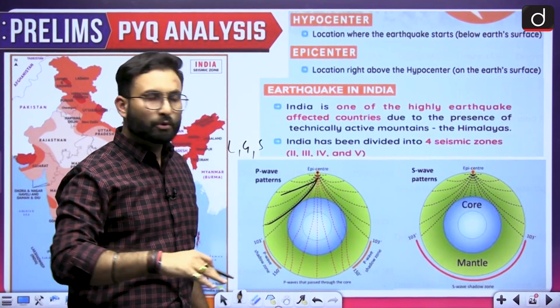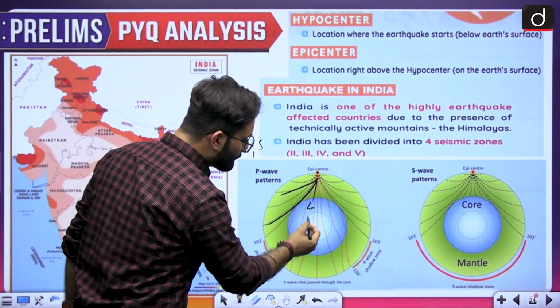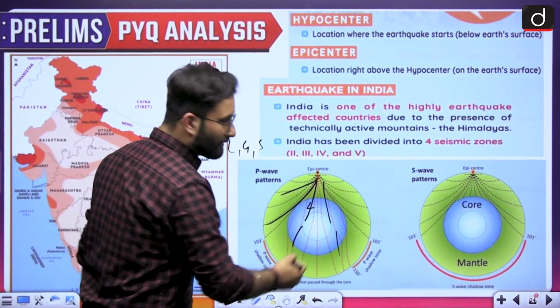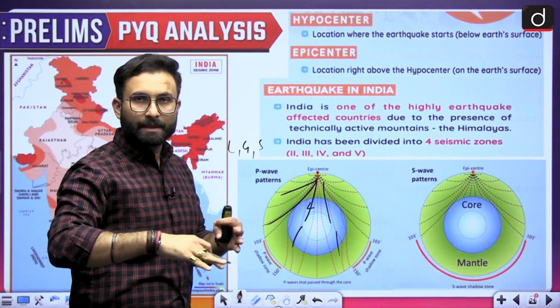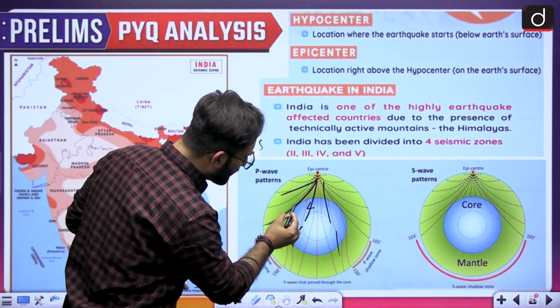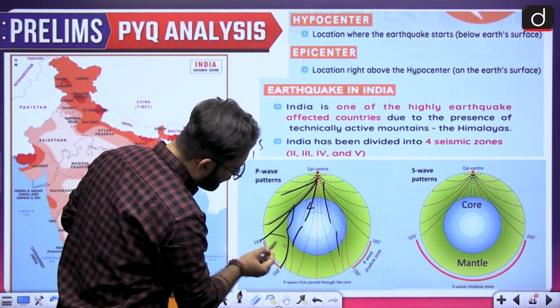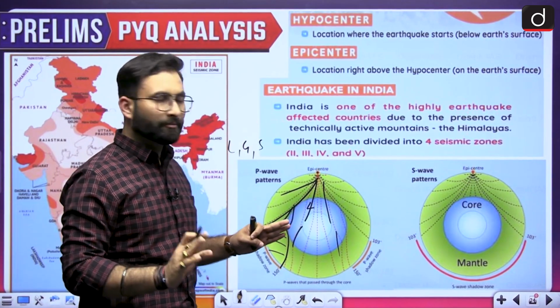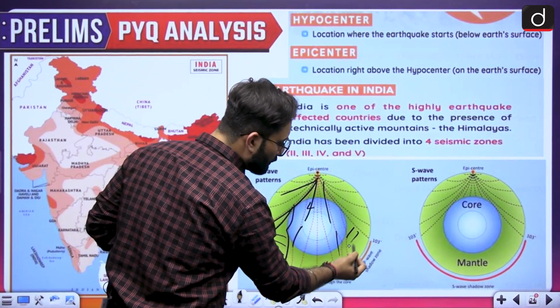Then coming to the outer core, that is liquid in nature. Here you'll see that these waves are moving inside the liquid as well. But the problem is that when we are talking about this particular liquid, the reflection will be there. Because of the reflection, that particular wave will be reflected like this. So this area will not be getting any wave. That is basically the shadow area of P waves. Similarly, on this side also there will be a shadow area.